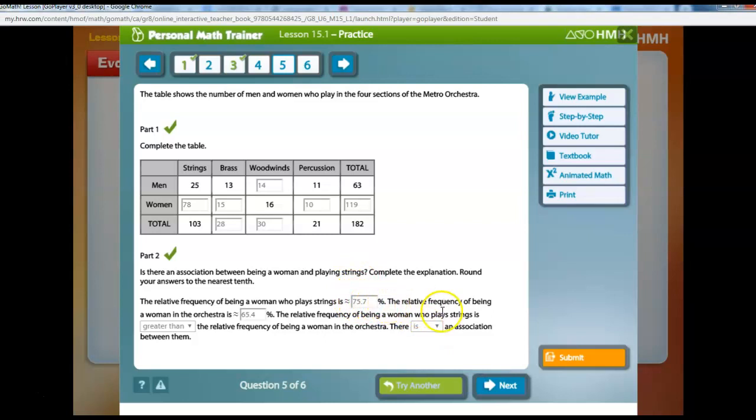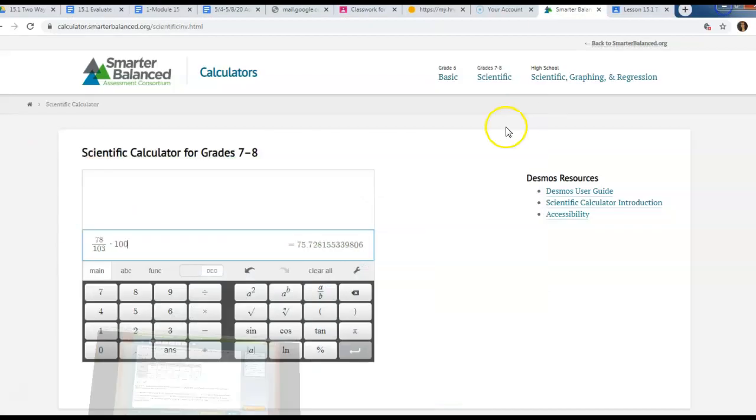Now it says the relative frequency of being a woman in the orchestra. So I look at the women and I look at the total. The orchestra includes everybody, the strings, the bass, the woodwinds, and the percussion. So the women, there's 119 out of 182. So I go back to my calculator, 119 out of 182. So I put in here 119 out of 182.